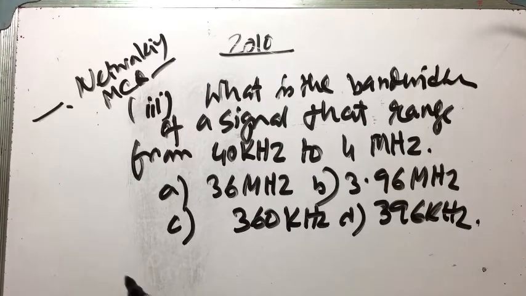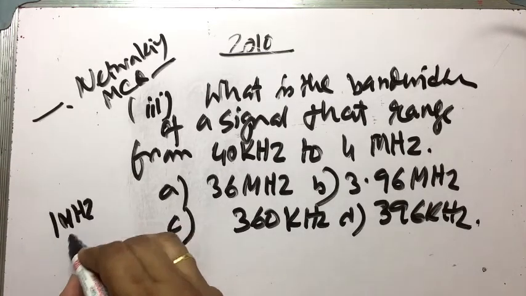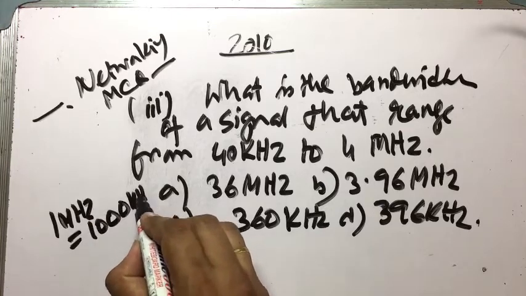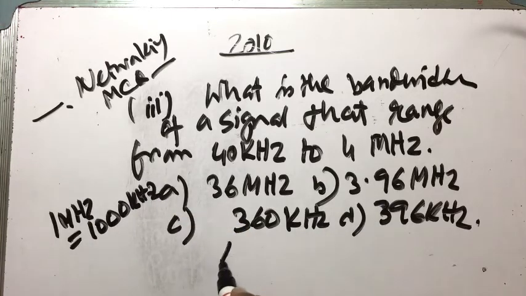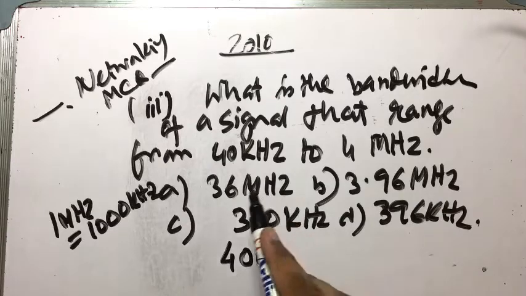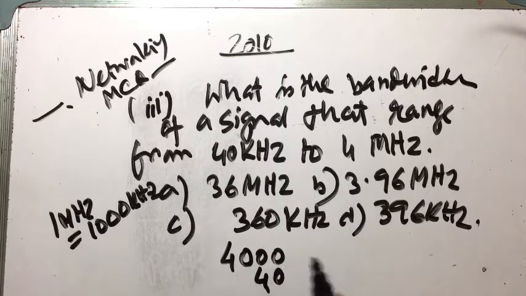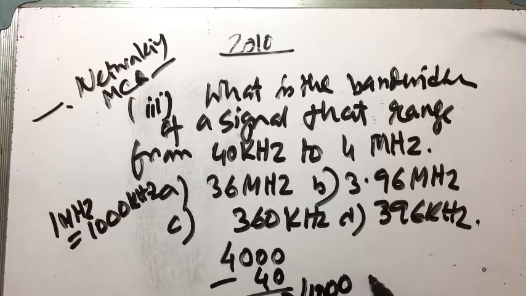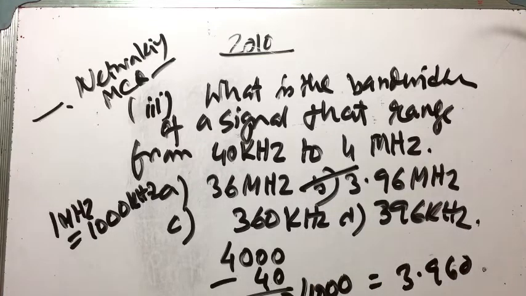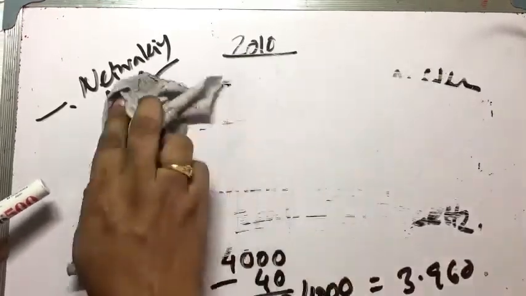Now we know that 1 megahertz equals 1000 kilohertz. Now 4 megahertz means 4000 kilohertz minus 40 kilohertz. Bandwidth is the highest frequency minus the lowest frequency, so we have to subtract these values. That gives 3960 kilohertz, and you have to convert it into megahertz by dividing by 1000, which equals 3.960. Answer is 3.96. Option B is the correct answer. This is question number 3.